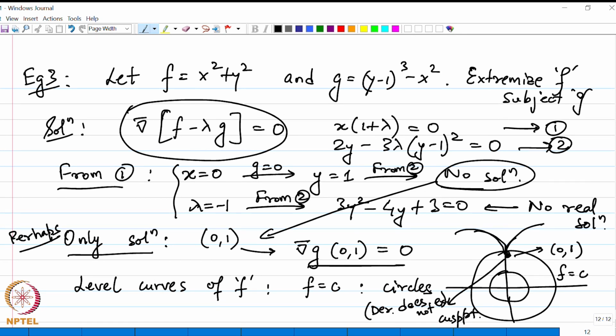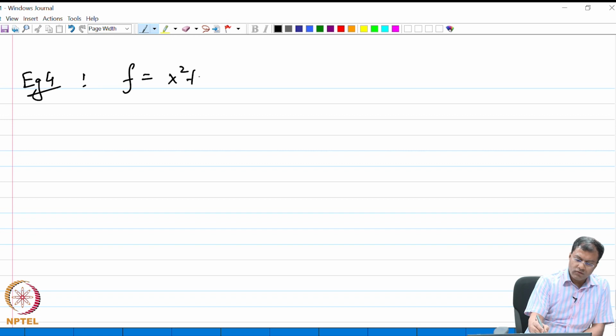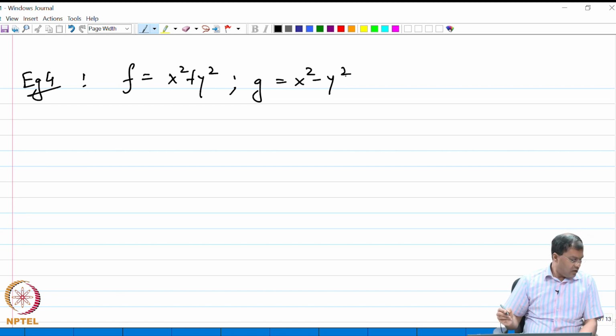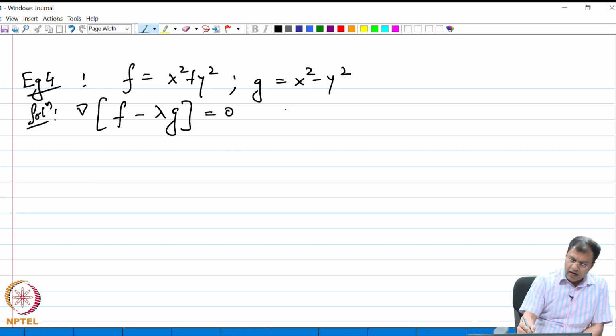Okay, so then let us look at another example. Now, I am going to take my objective function f to be x square plus y square, and I take my function g, the constraint, to be x square minus y square, right. So, in this case if I set up my Lagrange condition f minus lambda g equal to 0, I am going to again get a set of two equations.